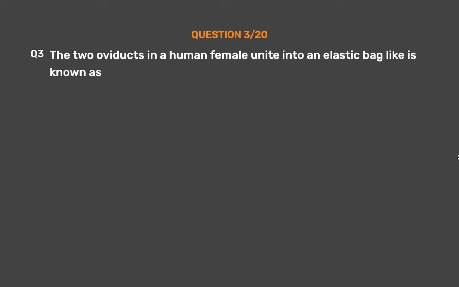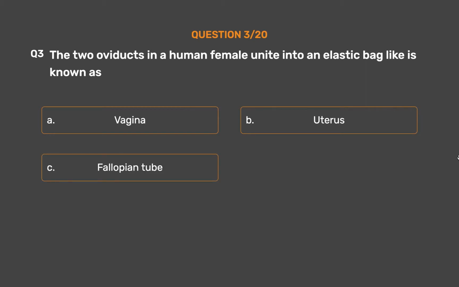Question number 3. The two oviducts in a human female unite into an elastic bag-like structure known as: Option A, vagina. Option B, uterus. Option C, fallopian tube. Option D, cervix. The correct answer is Option B, uterus.